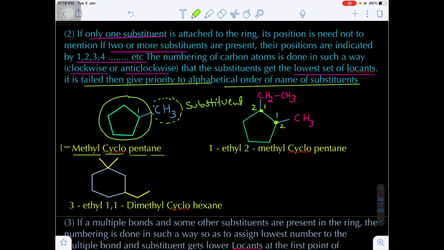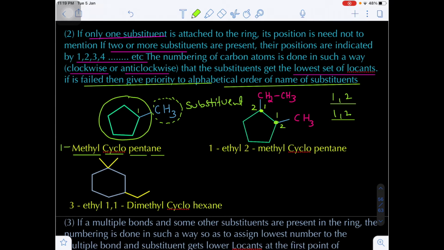There are two possibilities, clockwise and anti-clockwise. In that situation, from both sides, the lowest locant rule remains the same. From clockwise you are getting the locants 1, 2. In anti-clockwise also you are getting the locants 1, 2. That means in both directions the lowest locant rule remains the same.